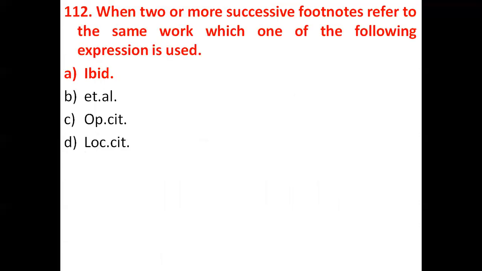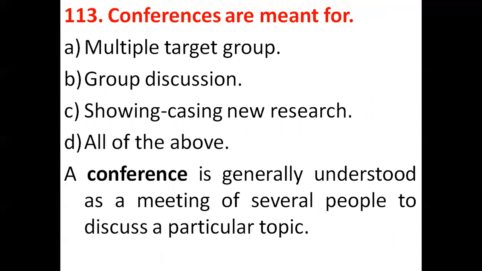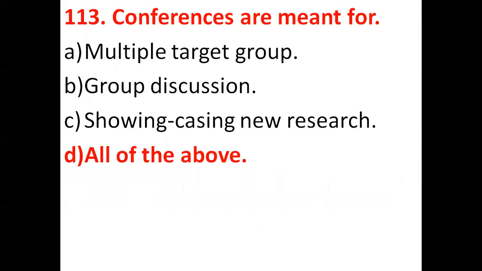So the next question is, conferences are meant for: option A, multiple target group; option B, group discussion; option C, showcasing new research; and option D, all of the above. A conference is generally understood as a meeting of several people to discuss a particular topic. It is a meeting of people who confer about a topic, where people come for discussion. So our correct answer will be all of the above. Option D is the correct answer.